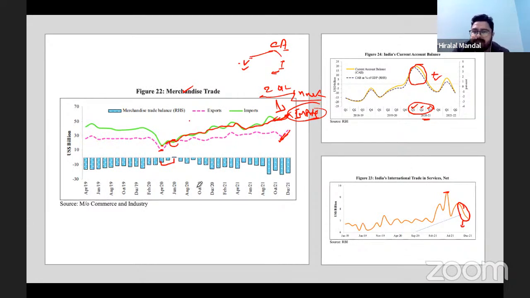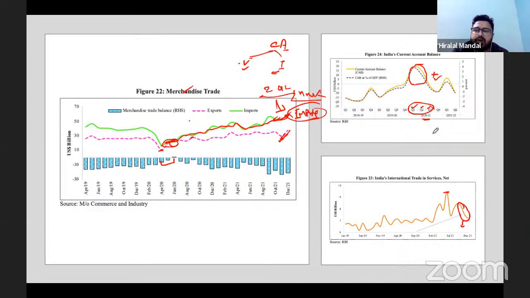So if you look at the merchandise trade, it also went down deep during that point of time. Both our export went down and import also went down. And here you can see at this point of time when exports were rising, imports were there during that point of time. So there is a stability of it.